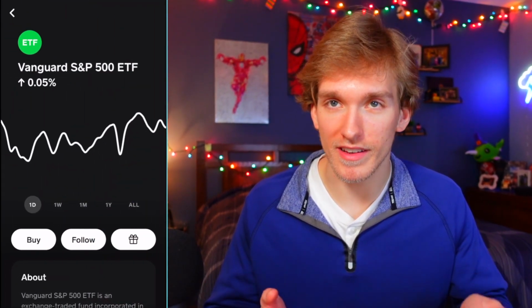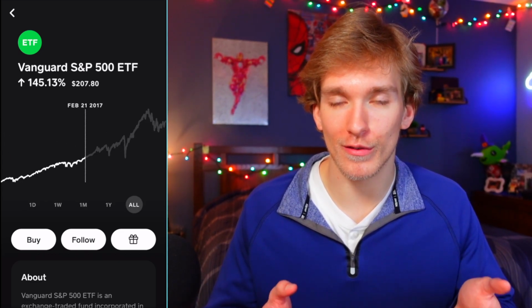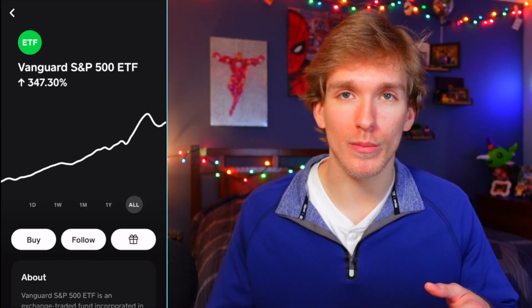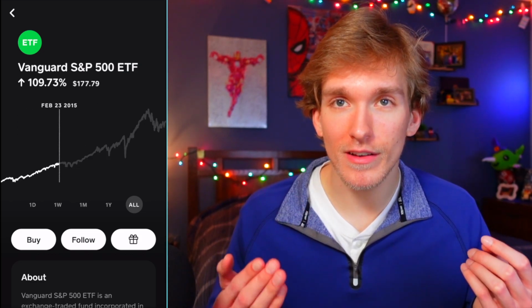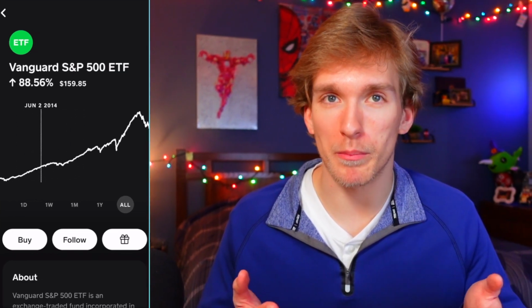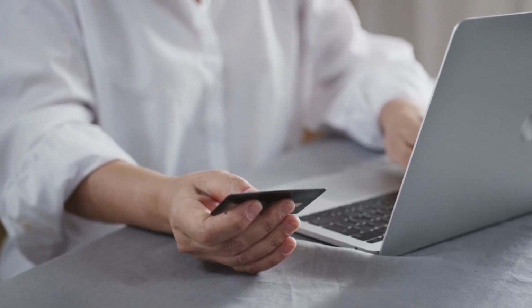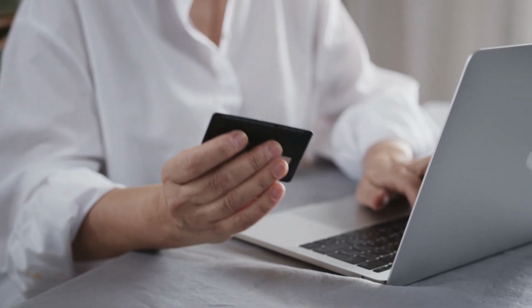So all jokes aside, if you're not aware what Cash App is, it's basically another version of Venmo. You have the ability to send and receive money quickly, which is pretty much the main point of the app. And then you also have the ability to deposit money and have the app act like a bank account, all of which are features that I personally do not use.